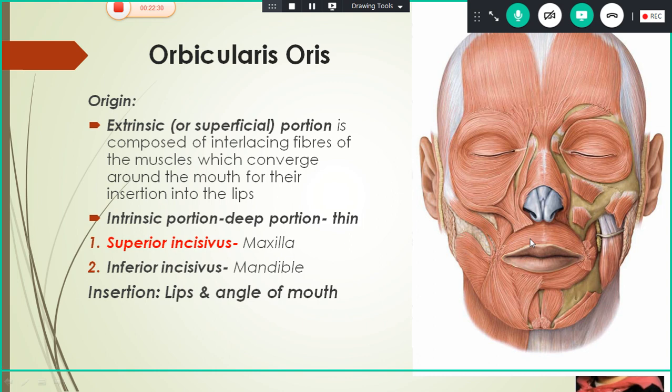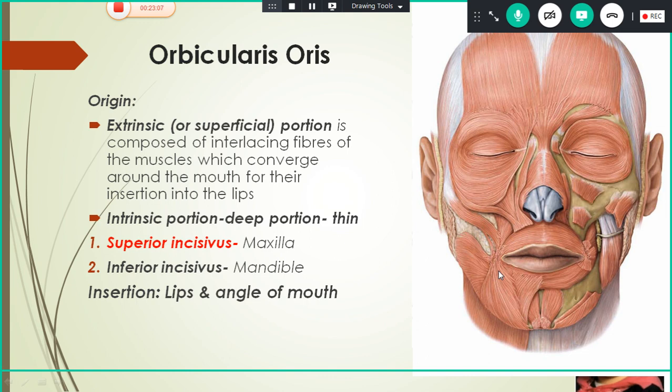Okay, so they are mainly derived from the buccinator and other lip muscles. While telling about the buccinator, I will explain how it gets inserted. Now next, if you see the intrinsic portion, that is the deep portion, it is a thin stratum of the orbicularis oris. It consists of two parts: superior incisivus and inferior incisivus. Superior incisivus arises from maxilla, inferior incisivus arises from mandible. They are mainly inserted into the lips and angle of the mouth.